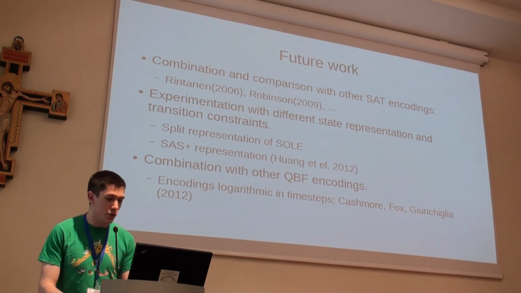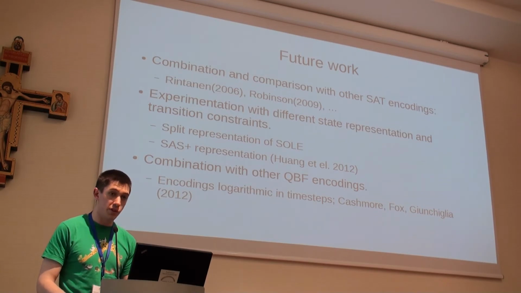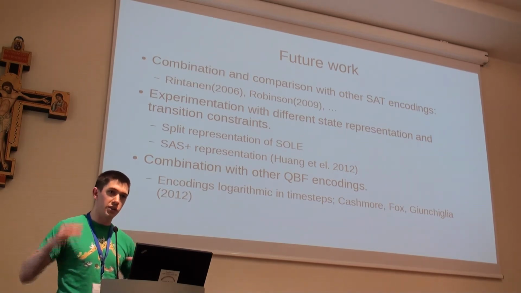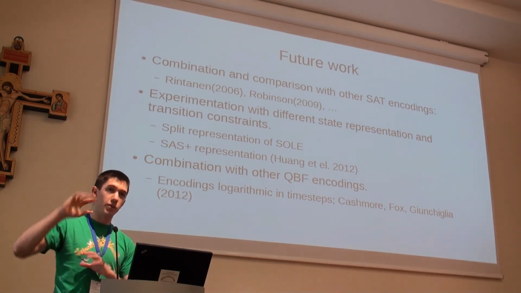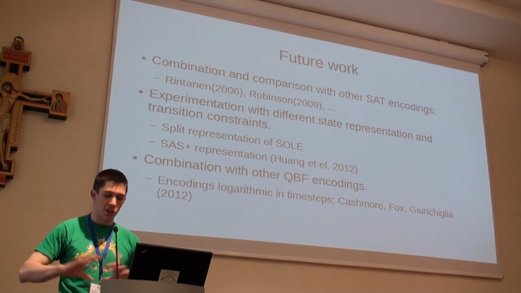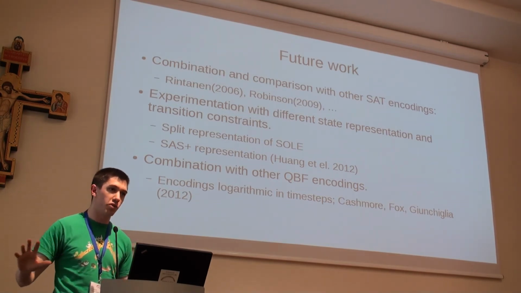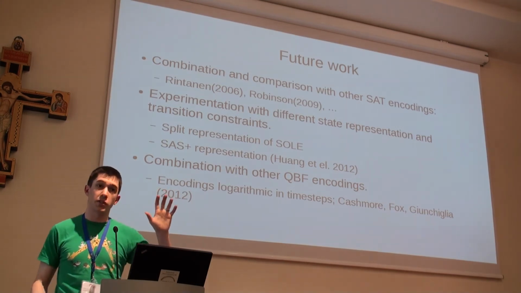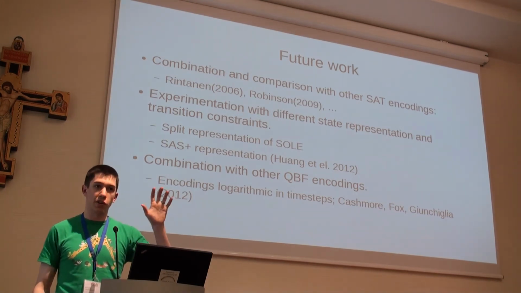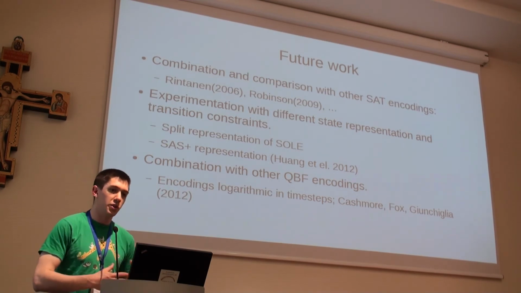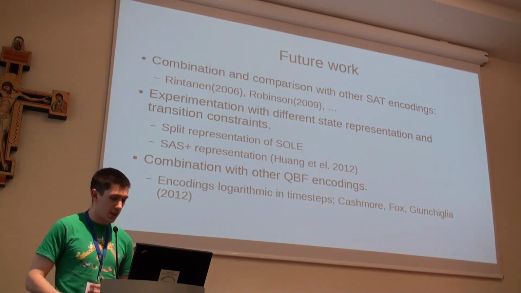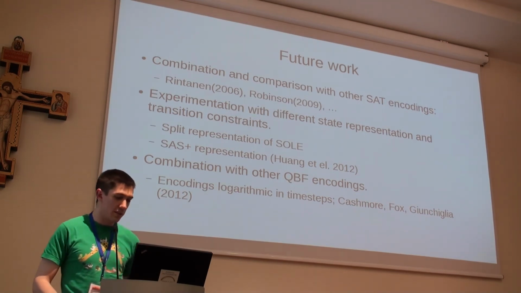An alternative to the Robinson's split action representation is a SAS plus representation, which works very well since there are 2 layers to it, where they have the action layer and then a transition layer where they describe the DTGs of the problem. And these layers seem to correspond almost exactly with the 2 existential layers we have in our problem, the grounded and then the ungrounded part. So we simply represent these DTGs once per object type, and we get some good results there.